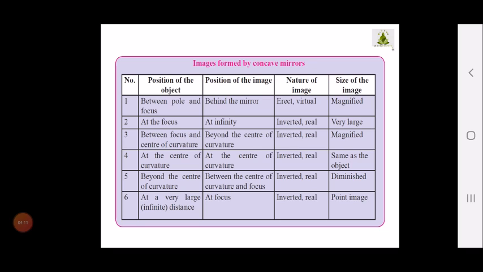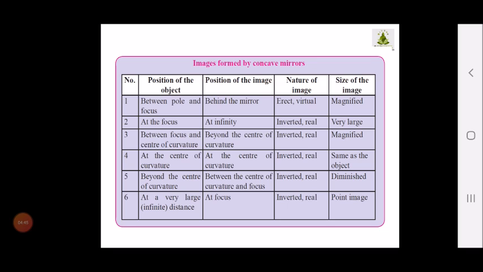Now see, for this again I request you all to open your textbooks and kindly refer to the diagram as I am teaching you, children. See, once you are placing the object between the pole and the focus, then the position of the image will be behind the mirror, and this image will be erect and virtual, and it will be magnified. Size will be magnified, means it will be big in size.